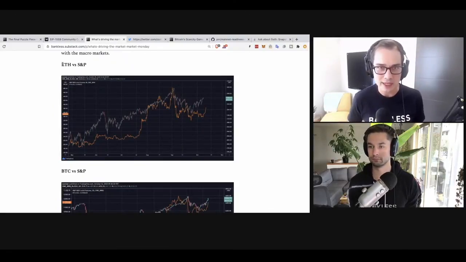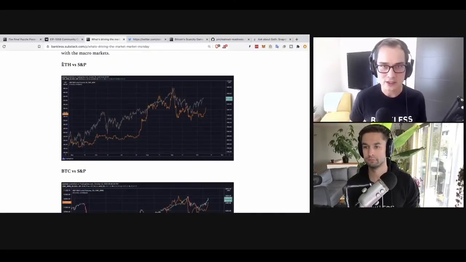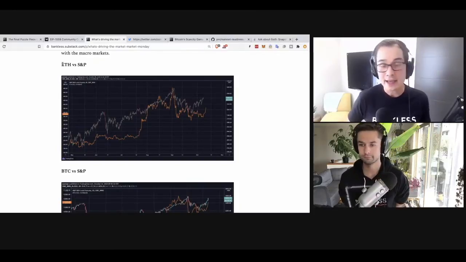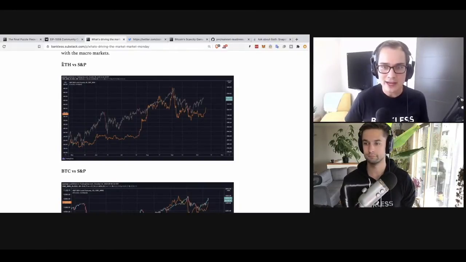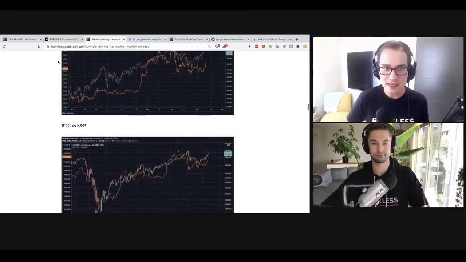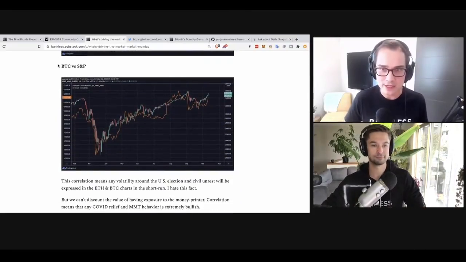So they don't want their money in dollars. They want their money in store of value assets like stocks. And crypto, but Ether and Bitcoin have both exhibited this strong correlation with the S&P. It almost feels like we're playing in crypto with a leveraged stock game, like a leveraged S&P game. What's your take on that?